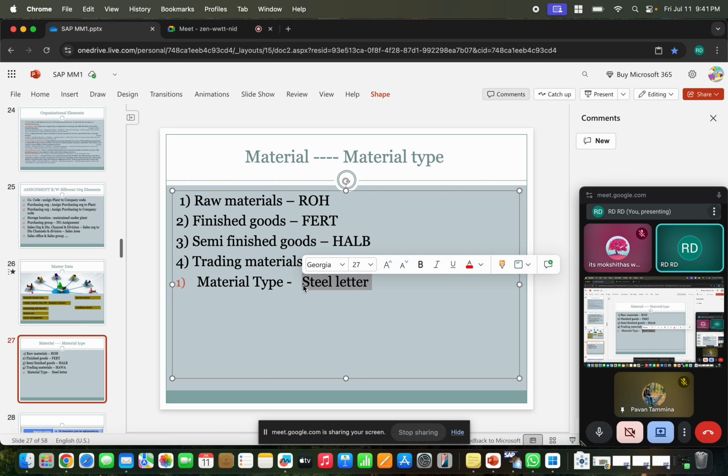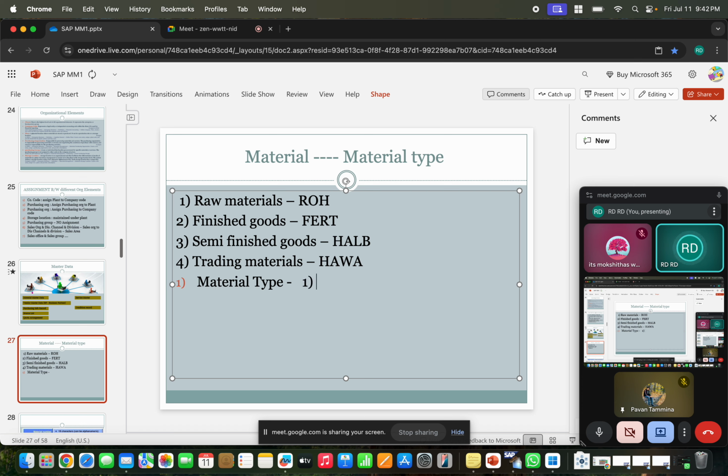We need steel, like steel plates. So it always depends on your company, what business you are running, what stock you are producing, what components you are producing and using. Based on this, the material type will be designed and the material will be created. Clear?